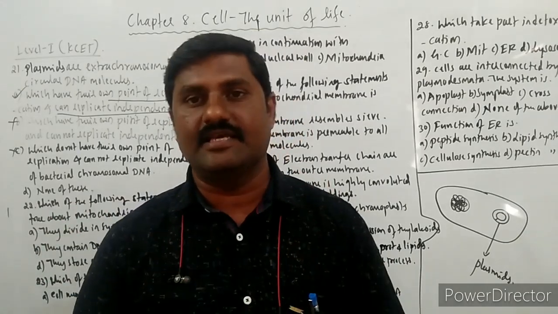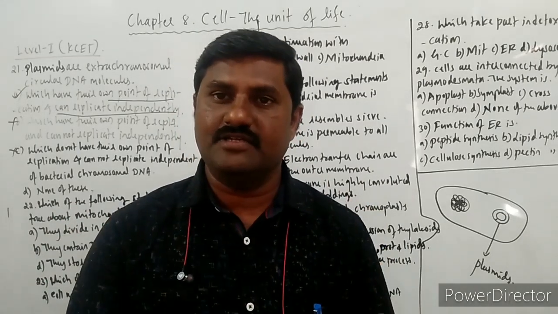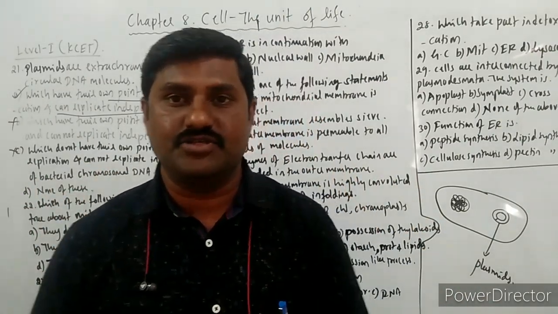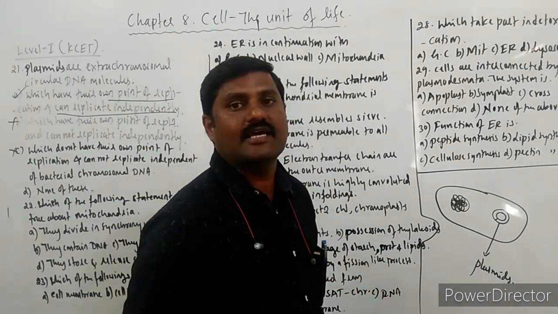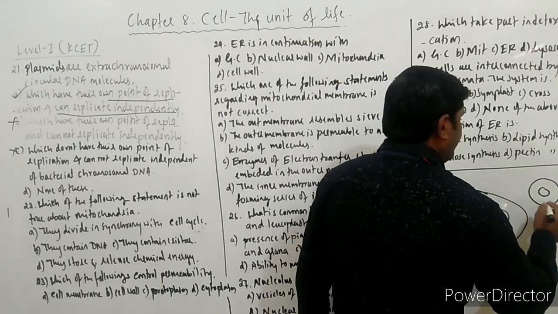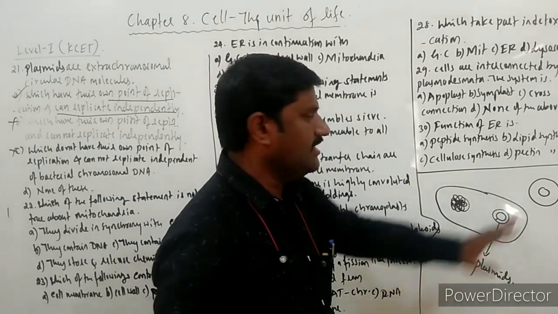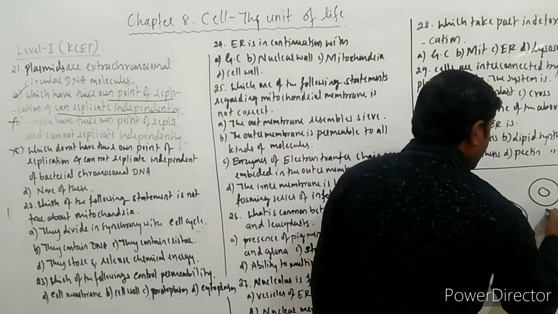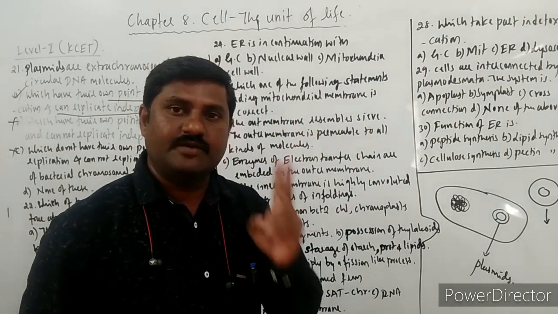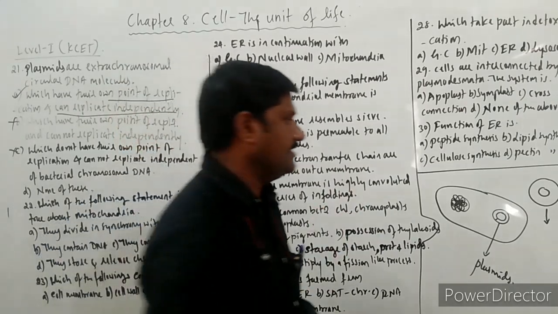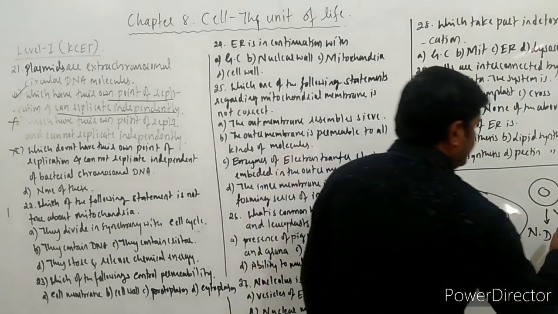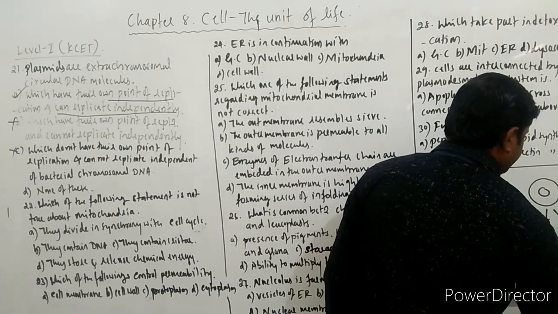Synchrony means simultaneously, right? So whenever one action is taking place, simultaneously another action must take place. That is said as synchronization, synchrony. See here, cell cycle means what? During the division of a single cell, the cell is in interphase. From the interphase, it comes to the several stages over here, right? So there are two steps in division of a single cell. One is called nuclear division, and cytokinesis means cell division, right?